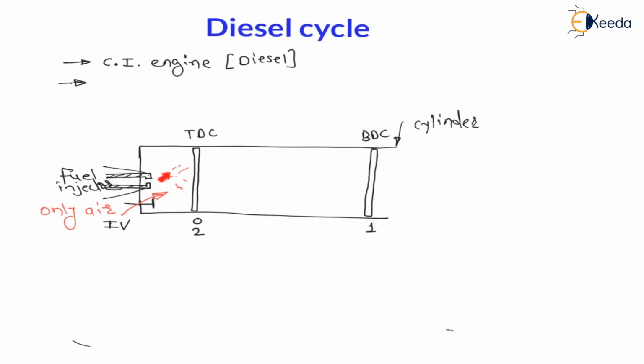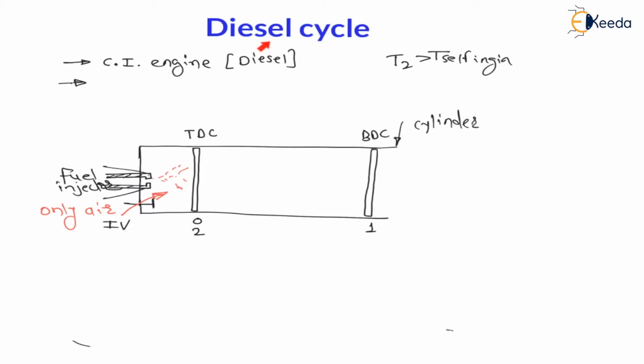As soon as this diesel or fuel comes into the system, and as the temperature after compression T2 is more than self ignition temperature, immediate ignition will start. Hence in case of CI engine, that is diesel engine, no need to provide spark plug like petrol engine. Here after compression only, temperature is more than self ignition temperature, so we don't need spark plug for the ignition.